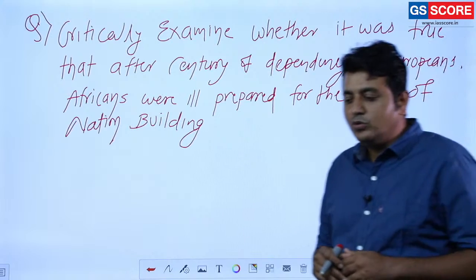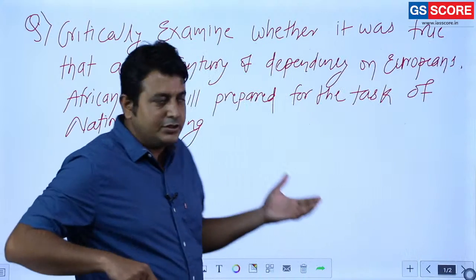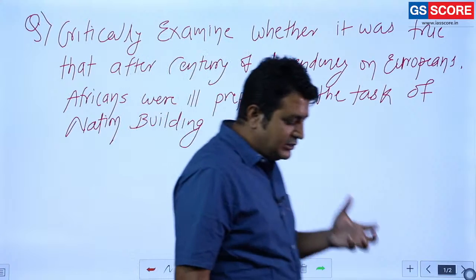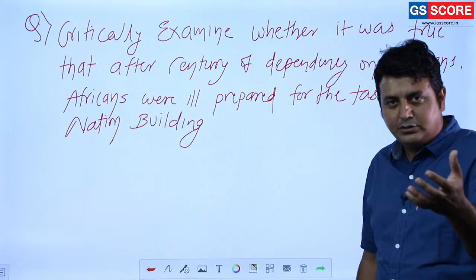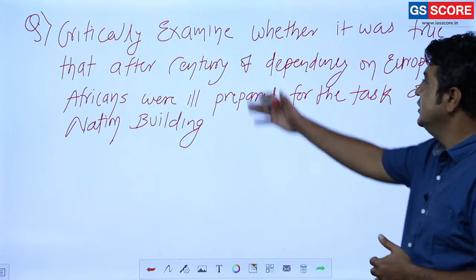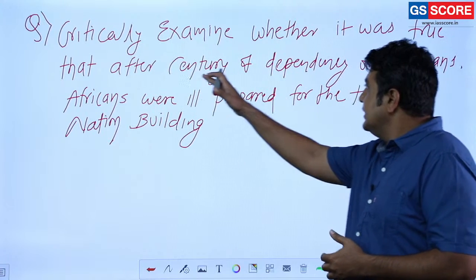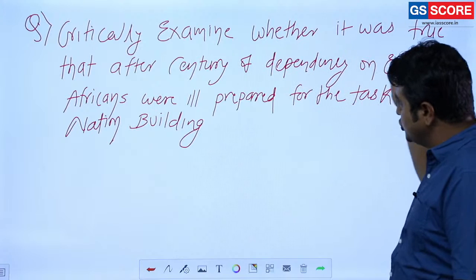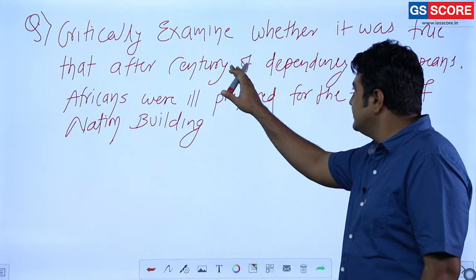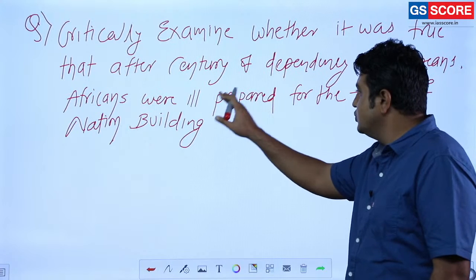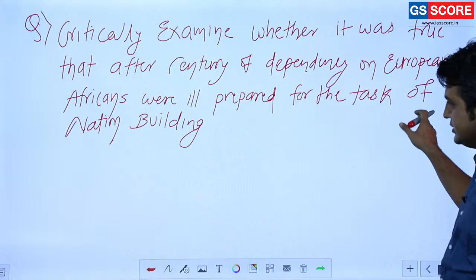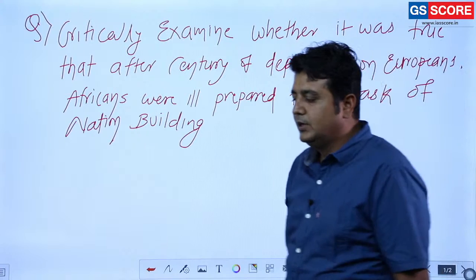If you read this question carefully, you will get to know that this question belongs to the topic colonization, decolonization and neocolonization. So what was the question? Critically examine whether it was true that after a century of dependency on Europeans, Africans were ill prepared for the task of nation building.